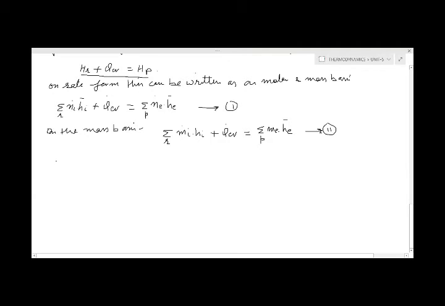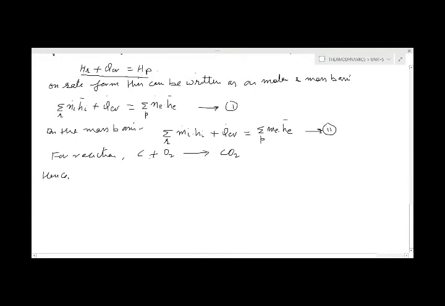Now for our reaction, C plus O2 tends to CO2. So we will write the equation for this chemical reaction.